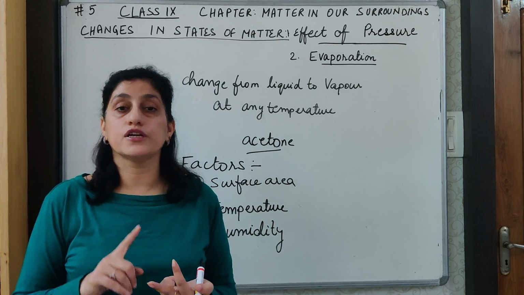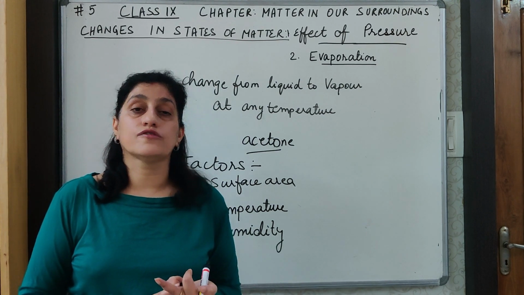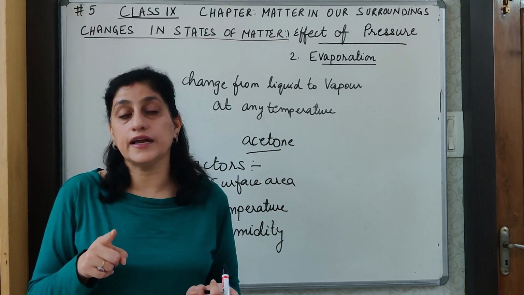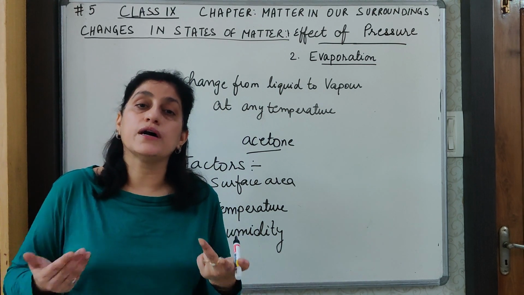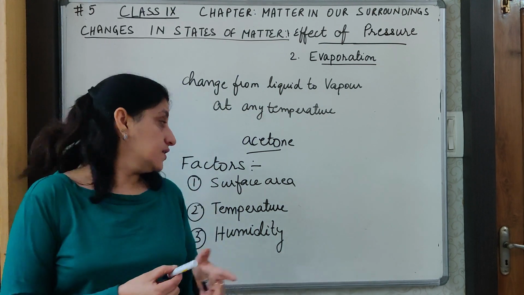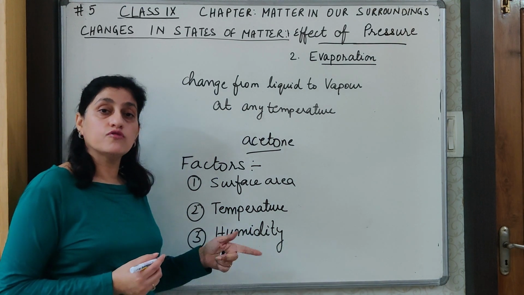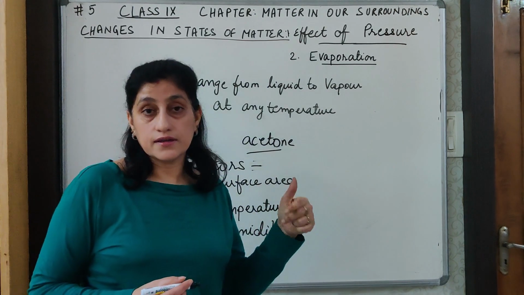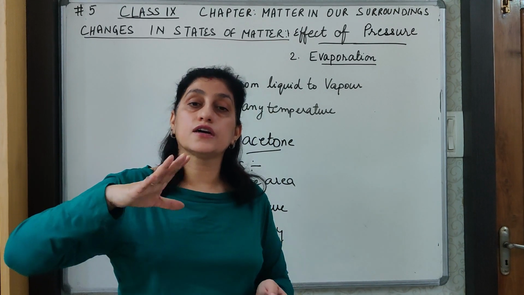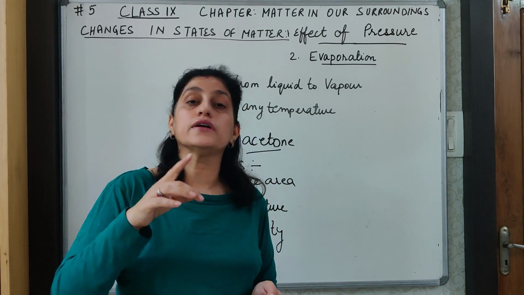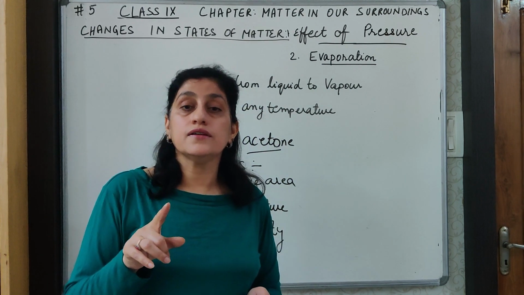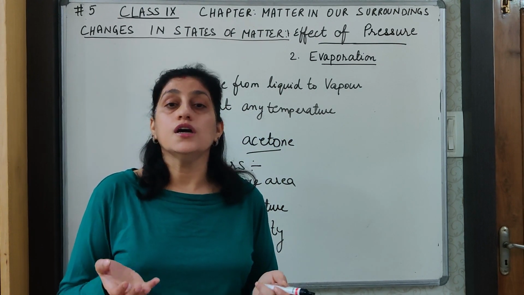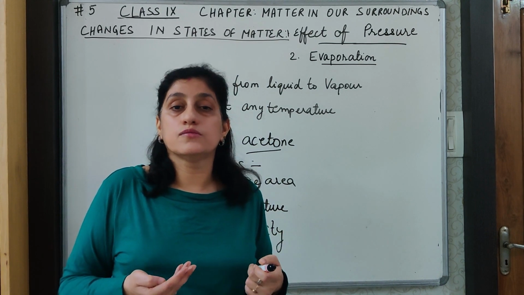Therefore, the rate of evaporation will decrease if the humidity of the atmosphere is high, because the atmosphere already has a lot of moisture content and is not capable of holding much moisture again. Thus, the rate of evaporation slows down with the increase in humidity. Another reason for this is your clothes take a longer time to dry during rainy season, because in the rainy season there is enough moisture in the atmosphere and therefore the atmosphere does not take up much more moisture into it.